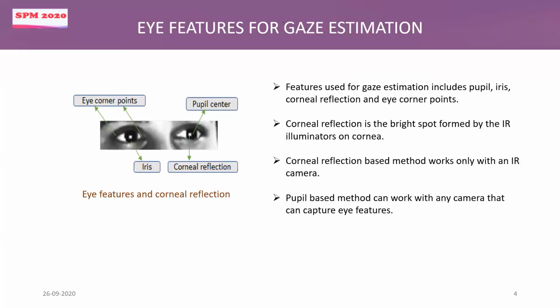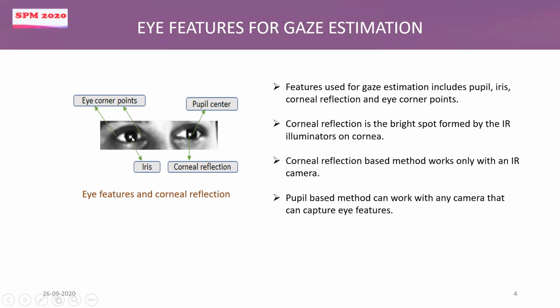So let me introduce the different eye features which we have used for our study. Those features include the eye corner points, the iris, which is this black region. In the center of this iris, we have another small black region called the pupil, and so this will be the pupil center.